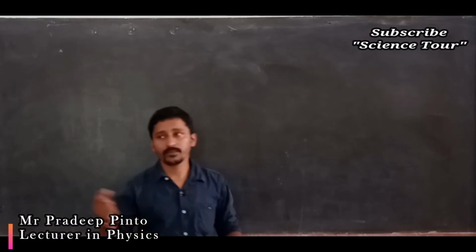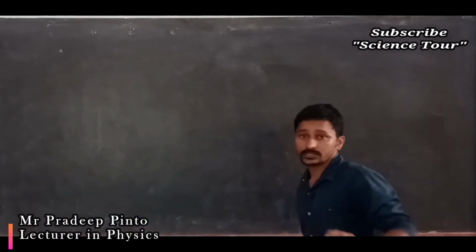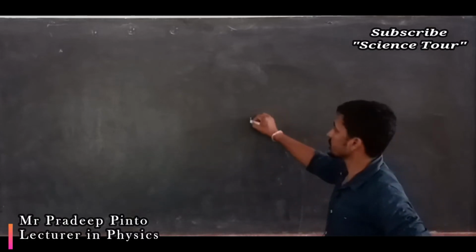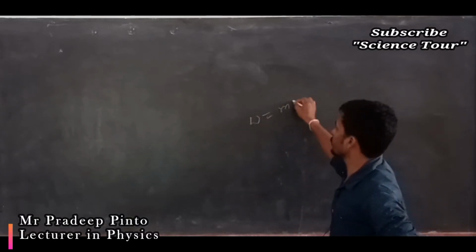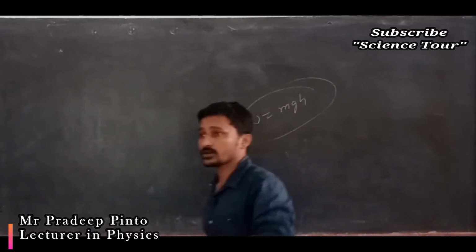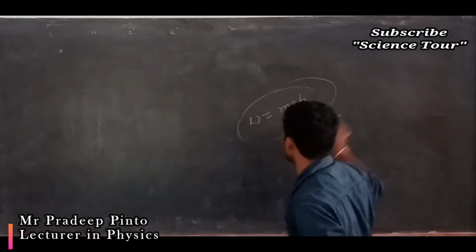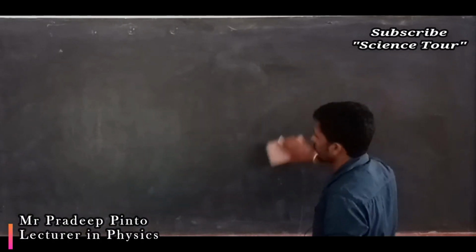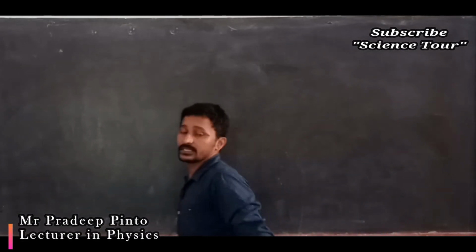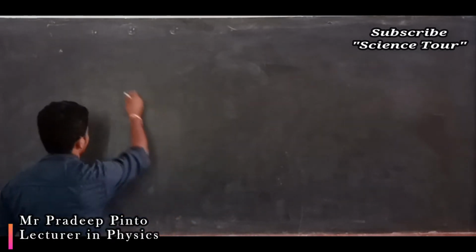We have discussed work, power, energy. We have studied work done. Work done is nothing but force into displacement, no? And that work done we have called potential energy. Now we have a concept called gravitational potential energy.